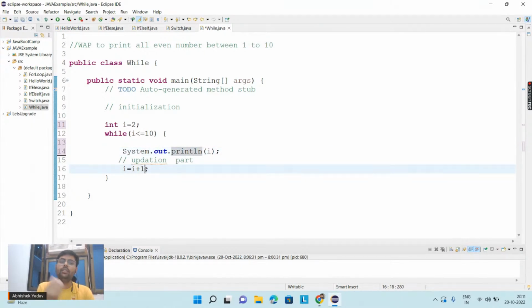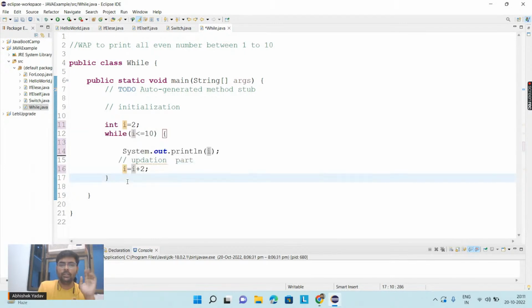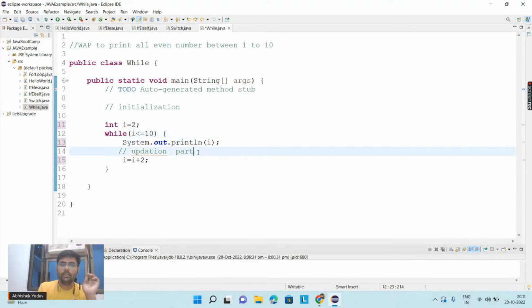And here the hack is what? Here you have to increment your I by 2. Okay, because if I increment my I by 1, then the next number will be odd. But if I increment my I by 2 again and again, then I will get an even number at each iteration of the while loop. So that's why you can use the if condition, or without the if condition also the code is good to go, right?